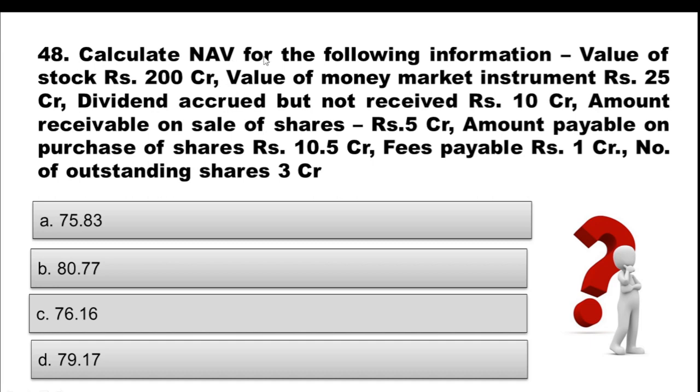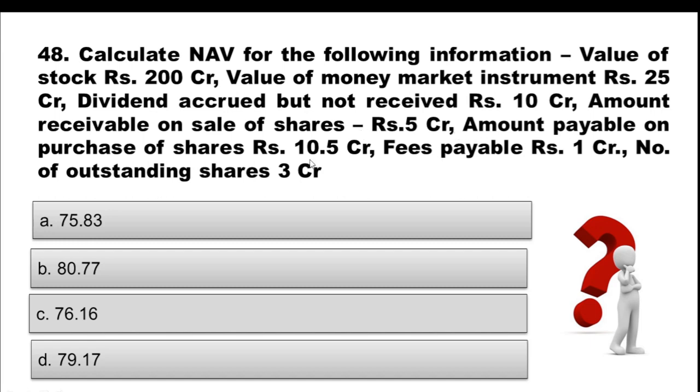Question 48. Calculate NAV for the following information. Value of stock is rupees 200 crore. Value of money market instrument is rupees 25 crore. Dividend accrued but not received is rupees 10 crore. Amount receivable on sale of shares is rupees 5 crore.